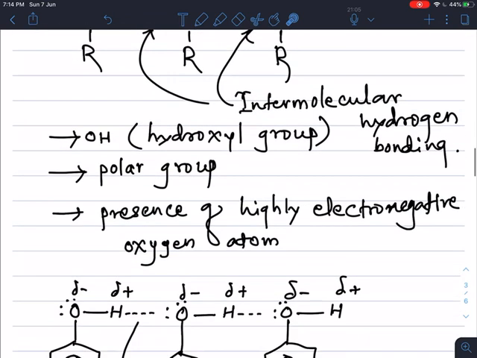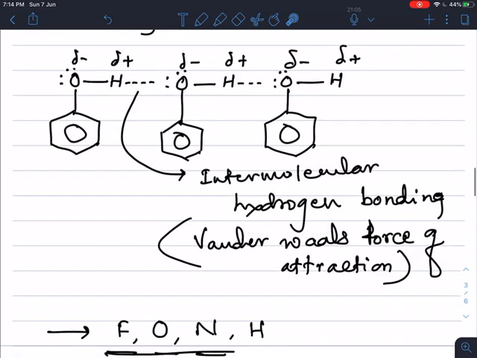Let's see if we take an example of phenol. In case of phenol, there is also OH group present as a functional group.